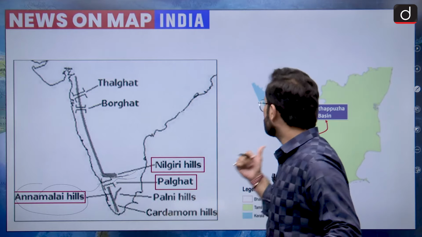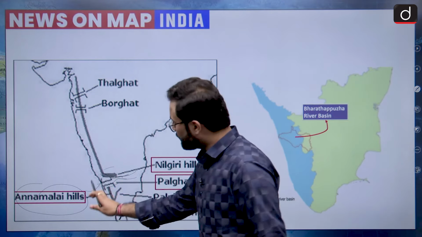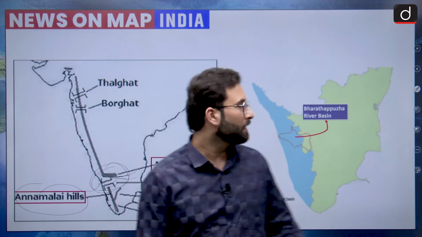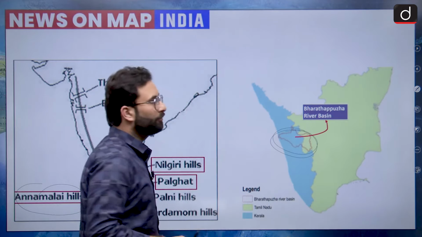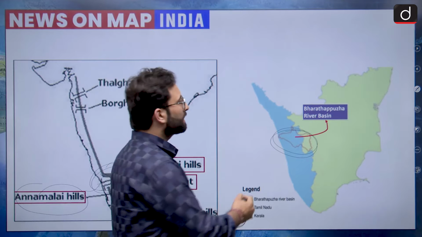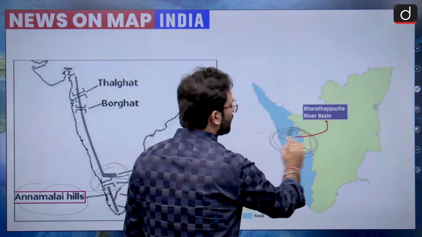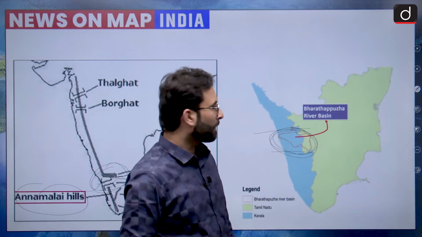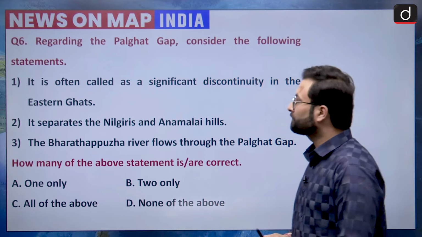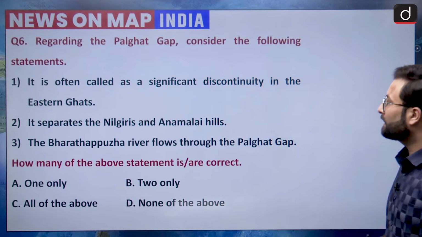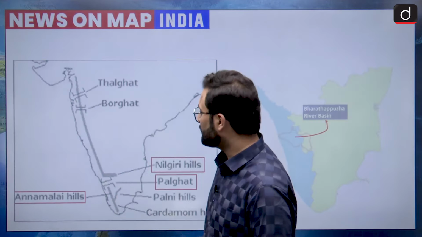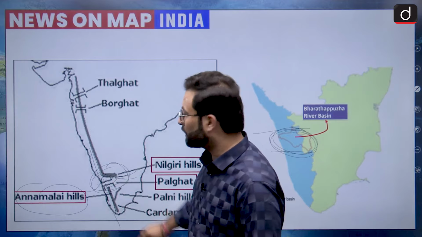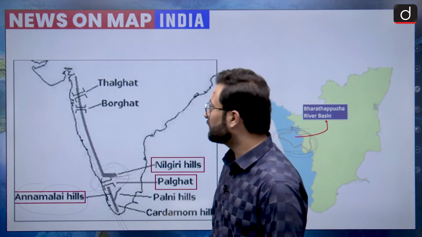Okay, so here you can see in the map, this is the area where Palghat is at. Now when we are looking at this area, you can see this is the river basin of Bharatpuzha river. So basically we can say that it is passing through the Palghat. Now it is often called a significant discontinuity in the Eastern Ghats. Now the thing is, we have recently seen that it is in the Western Ghats.